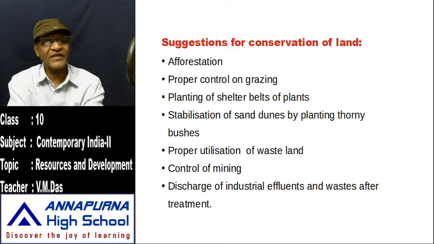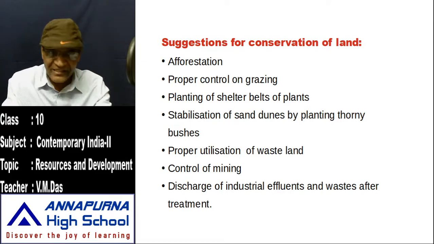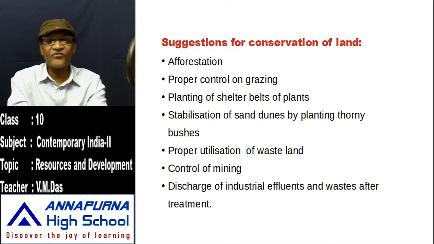We have a lot of uncultivable lands, and we have to use them. We have to bring that wasteland and make it into the best cultivable land. That is proper utilization of wastelands.